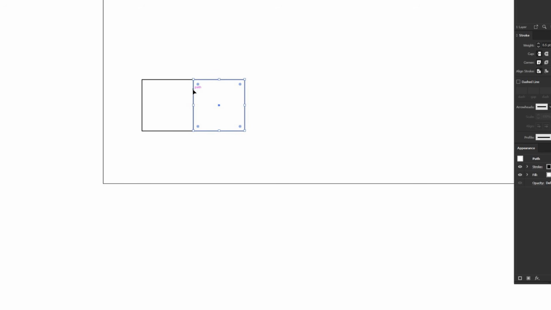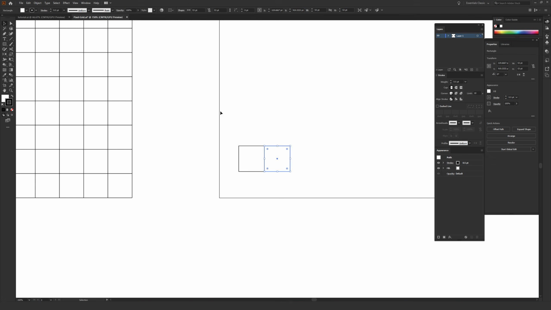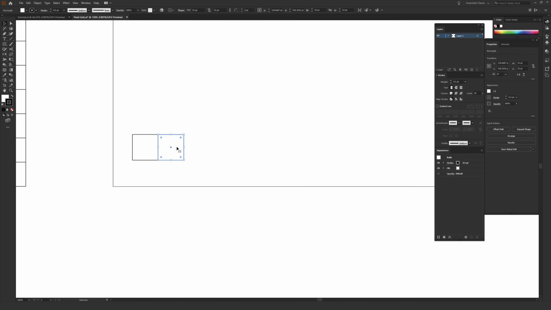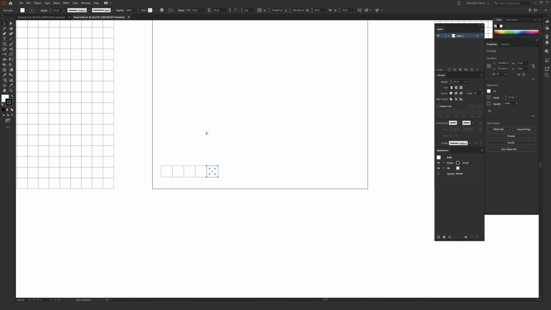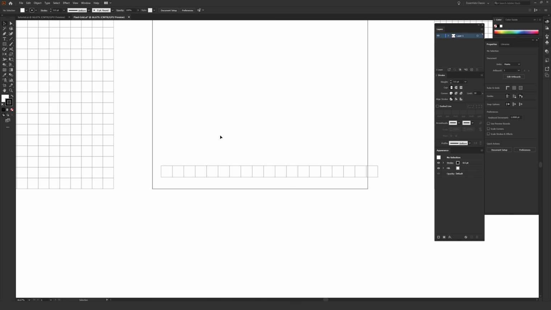Once it does that, let go of your mouse and then let go of your keyboard, and then just make sure that you have your shape still selected. And if you clicked off, you can just use that selection tool to drag over it to select it again, and then hit Control-D on a PC or Command-D on a Mac, which duplicates that shape out. And you can do this as many times as you want individual pixels, so to speak. So this will serve as the bottom row of pixels.